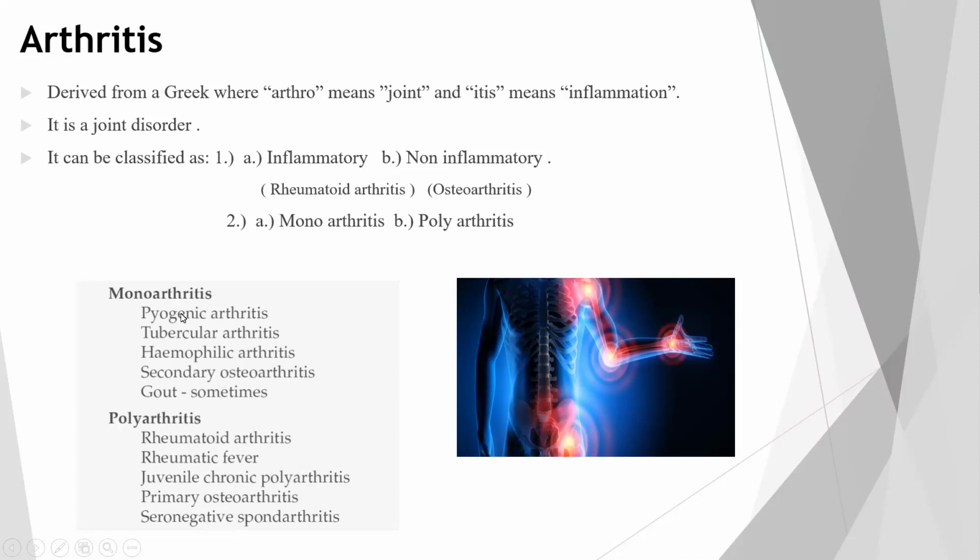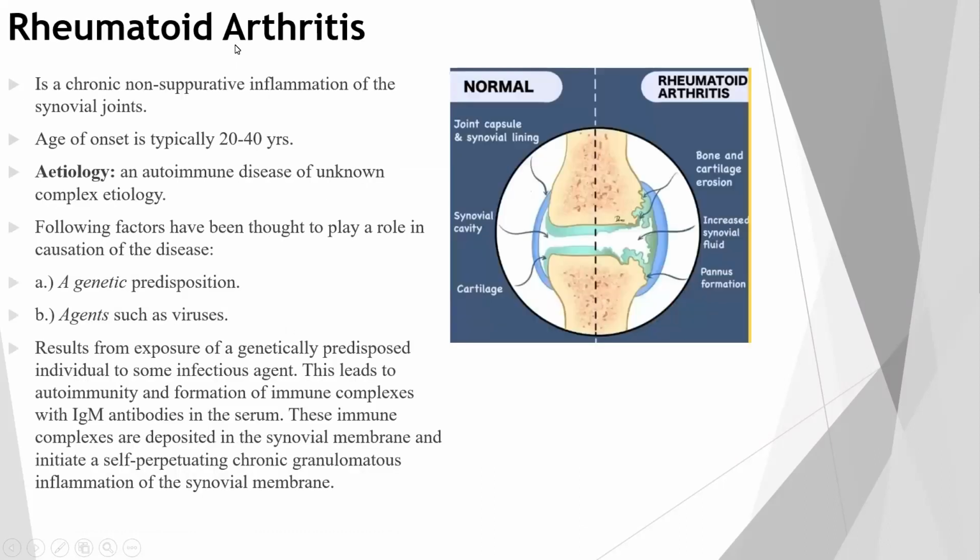Monoarthritis can be pyogenic, tubercular, hemophilic, secondary to osteoarthritis, and gout. Polyarthritis can be rheumatoid arthritis, rheumatic fever, juvenile chronic polyarthritis. Juvenile means in children less than 18 years, and also primary osteoarthritis and seronegative spondylitis. So we'll be starting with rheumatoid arthritis. These are the main common arthritis.